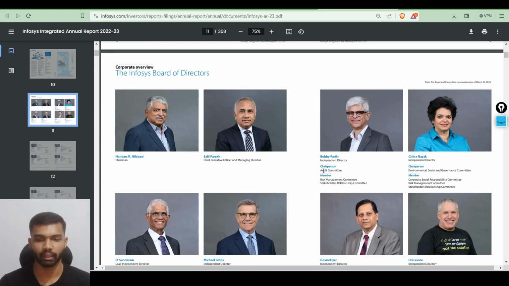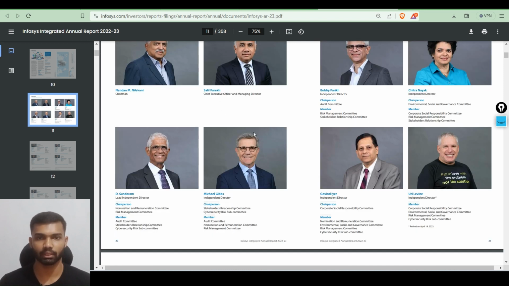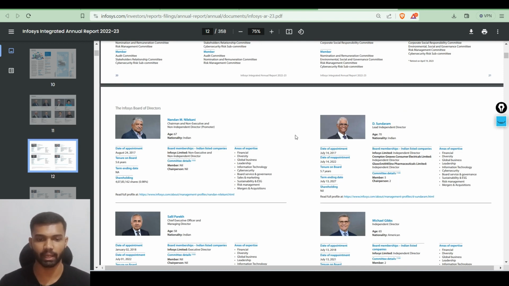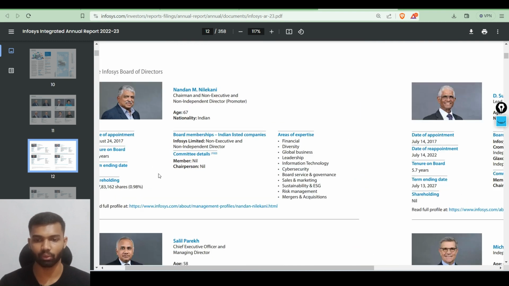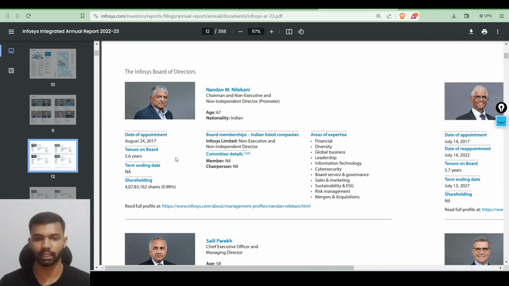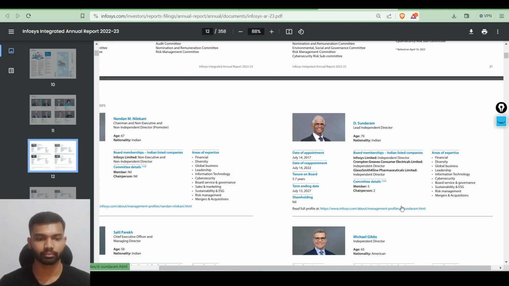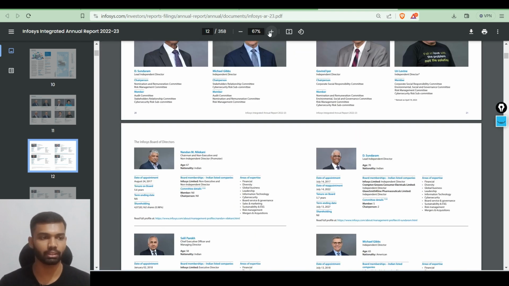If we scroll down here, we can see the board of directors. That is who is the chairman, who is the CEO, like that, and we can see other managing directors as well. And further down, if we scroll, we can see their biography as well, the date of their appointment, how many days they have been working in the company, how many shares they have in the company, likewise. It is official information given by the company to their shareholders.